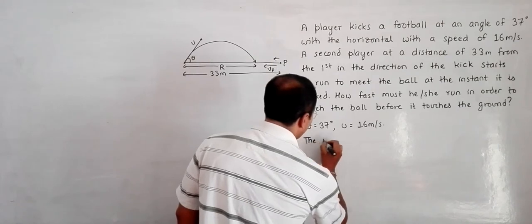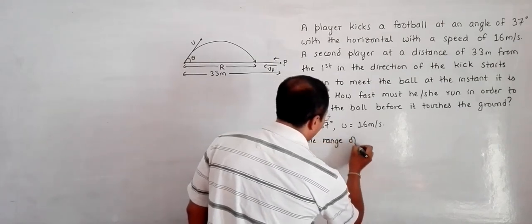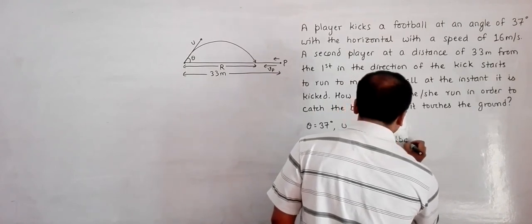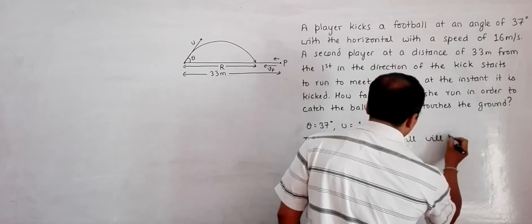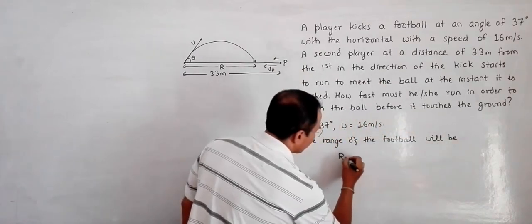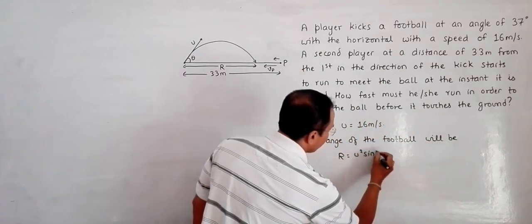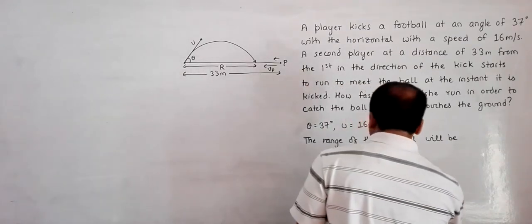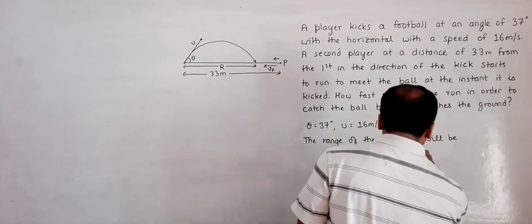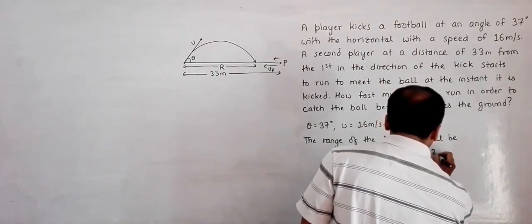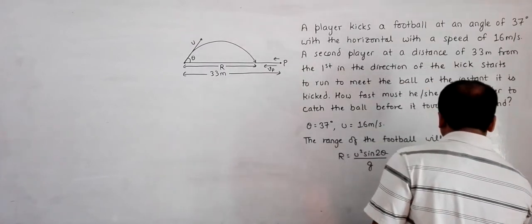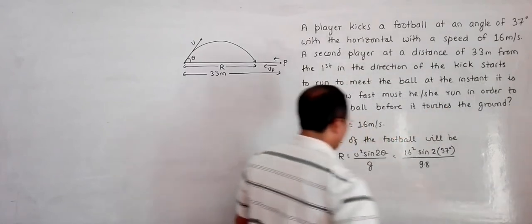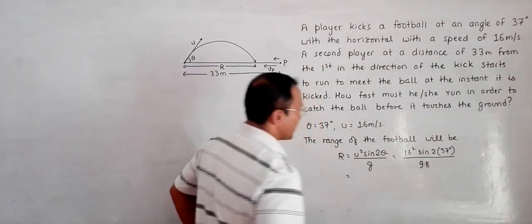The range of the football will be r equal to u square sine 2 theta divided by g. So if I use the values here, it is 16 square sine 2 into 37 degree divided by 9.8.